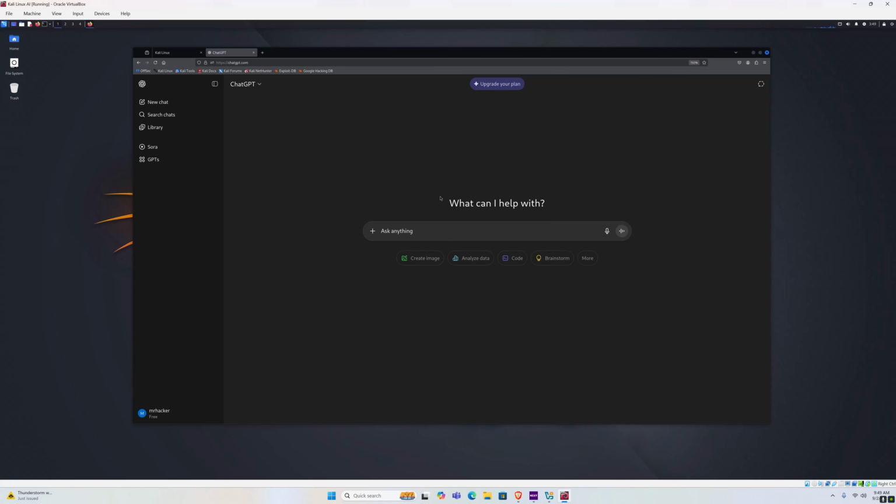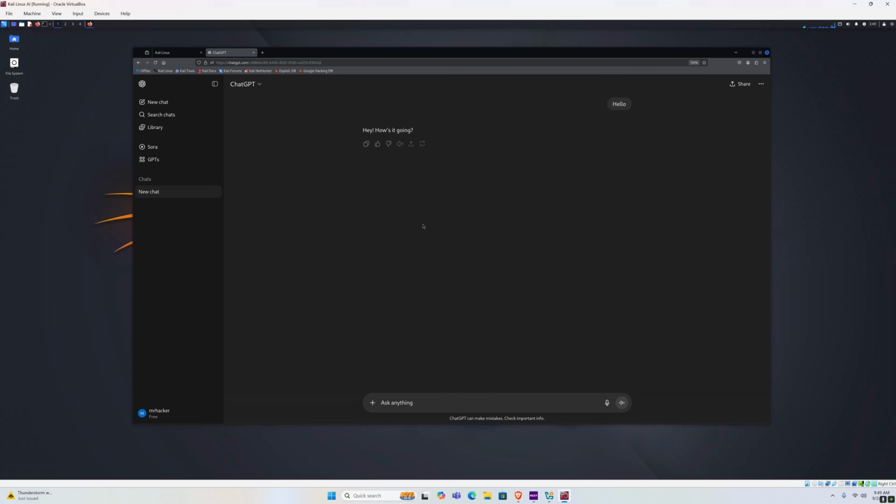So here is ChatGPT. Here is where we type our prompts. So if I type hello, ChatGPT will answer back. It will say, hey, how's it going? But we're not really interested in chatting with ChatGPT, right? We want to use it for our advantage during our ethical hacking and penetration testing. So how can we do that?